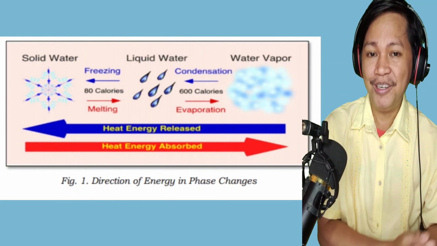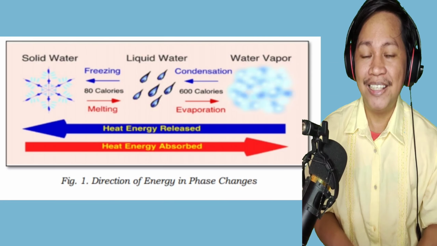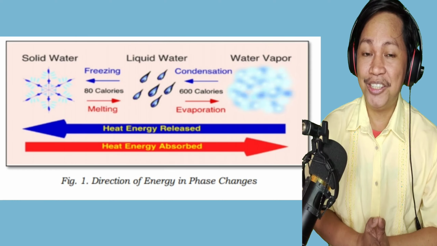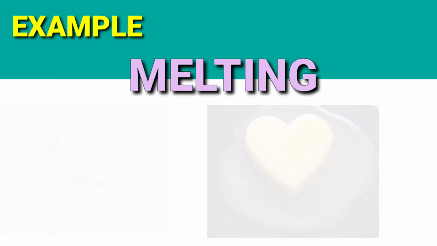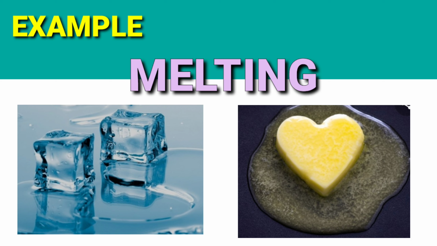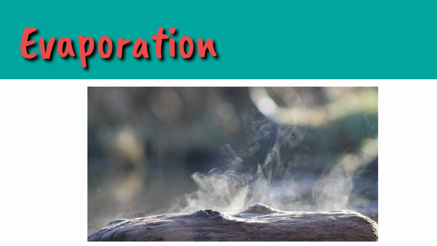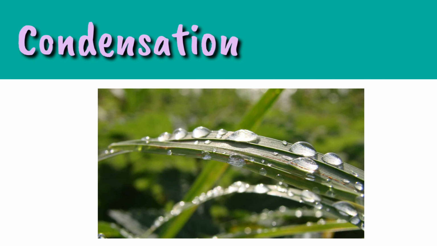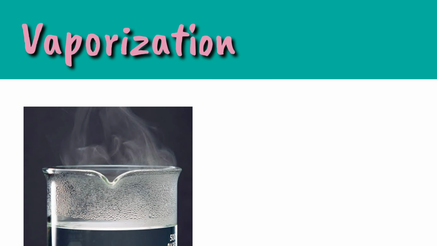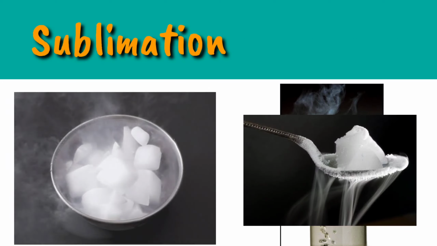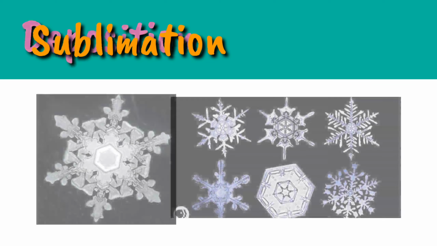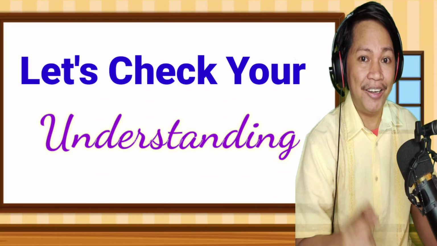One is absorbing and the other is releasing heat energy, which is why a phase change happens. Examples of phase change: number one, melting. Second, freezing. Third, evaporation. Fourth, condensation. Fifth, vaporization. Then sublimation and deposition.